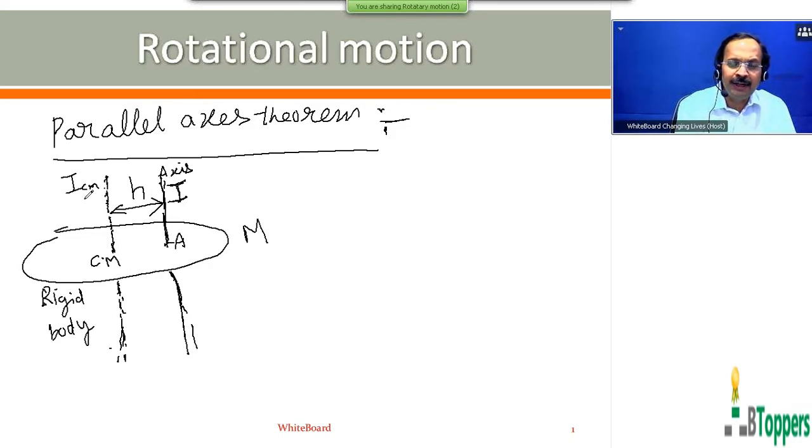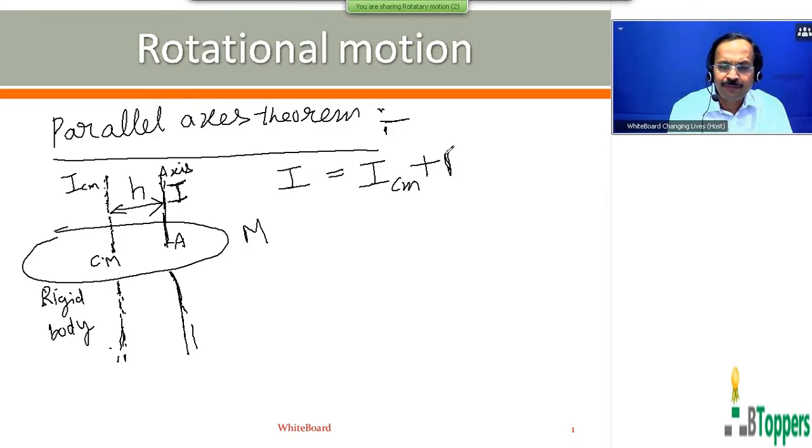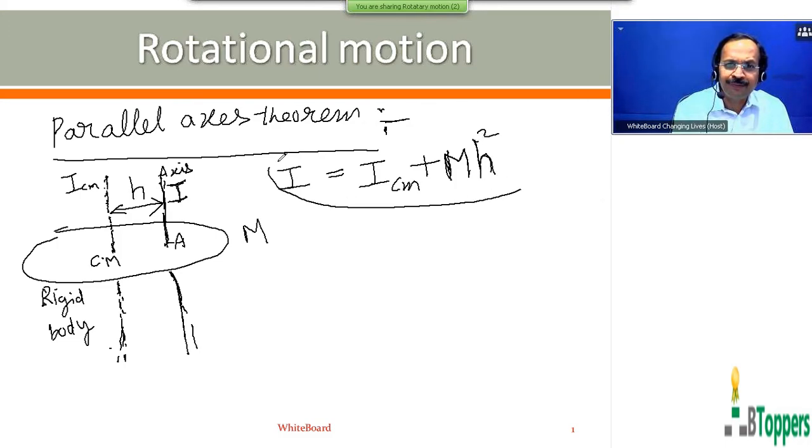So according to the parallel axis theorem, the moment of inertia of a rigid body about any axis will be equal to the moment of inertia about the parallel axis passing through its center of mass plus the product of the total mass of the rigid body and the square of the perpendicular distance h between the two axes.